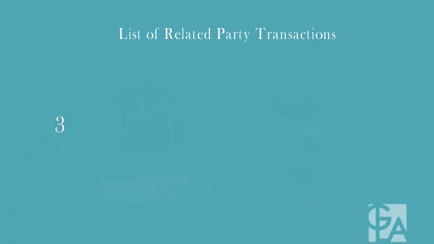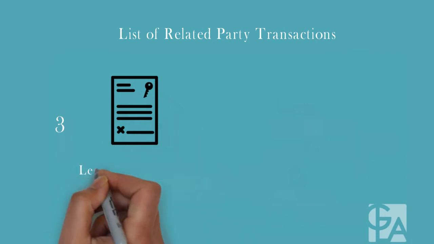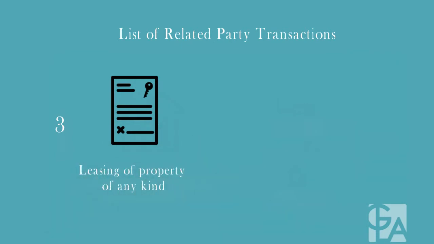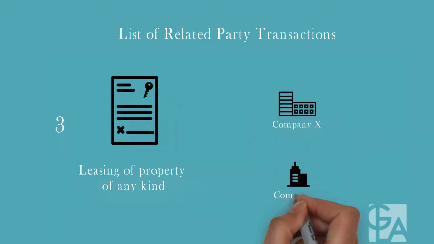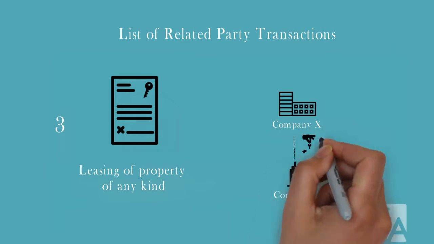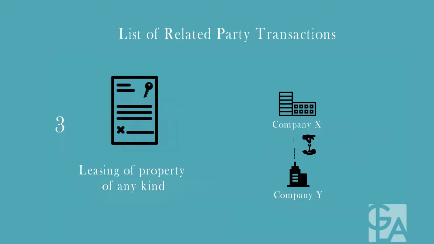3. Leasing of property of any kind. For example, we again take Company X and Company Y that are related parties. Now, if Company X wishes to lease an office building belonging to Company Y, this would be a related party transaction.